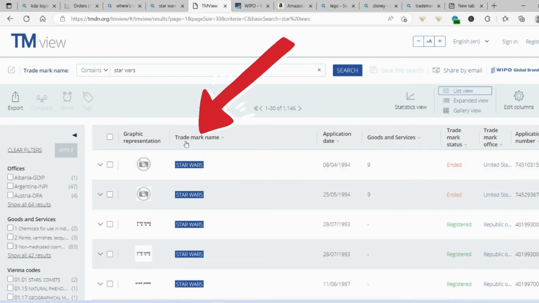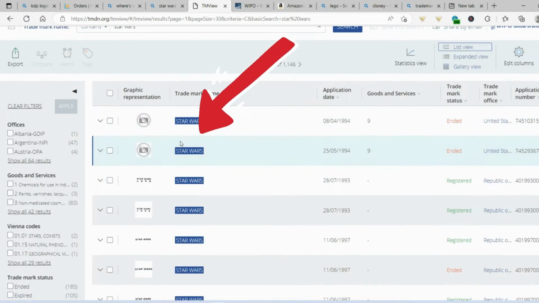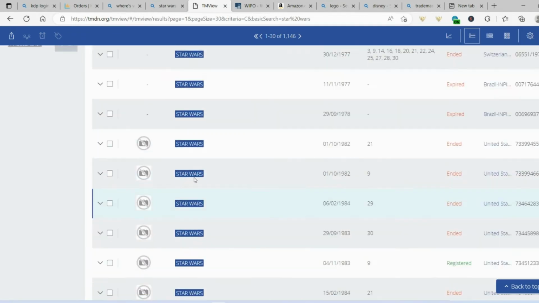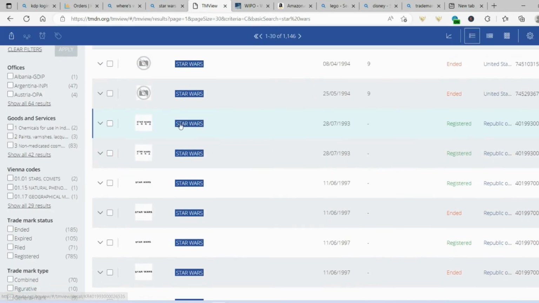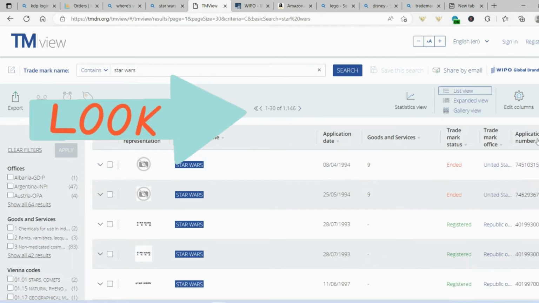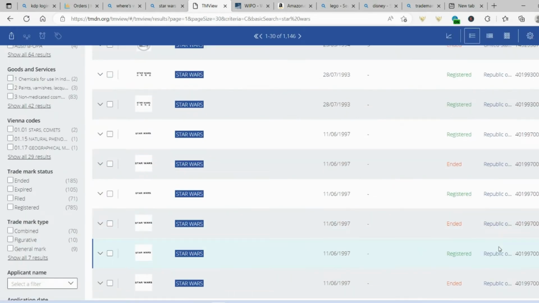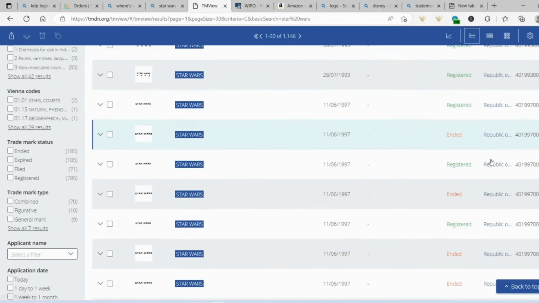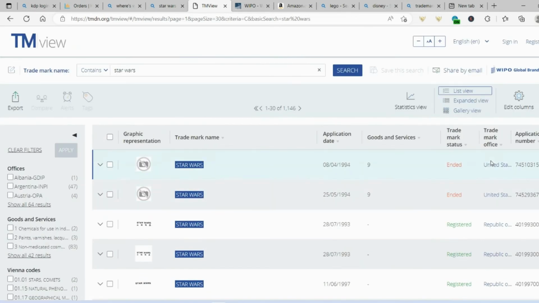On the left-hand side, or sort of in this middle, under trademark name, that will give you the expression or the phrase or sentence or title or group of words that is actually trademarked. And you can see here that the trademark for Star Wars is in here 1,146 times. That's because it has to register a trademark, remember, in each and every country it wants it to be upheld. A little bit further along, we've got the trademark office. This will tell you which country this trademark applies to.